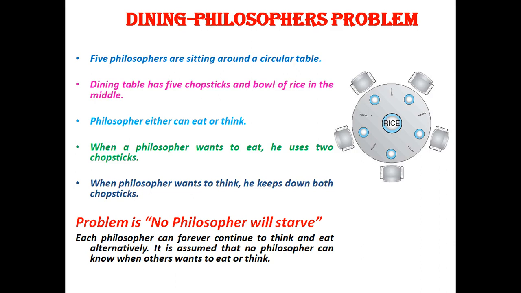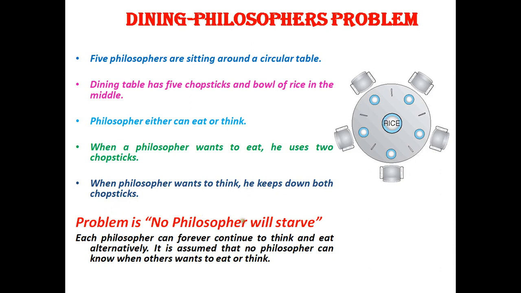Next problem, or the last problem, is the dining philosophers problem. In this problem, there are 5 philosophers sitting around a circular table. The dining table has 5 chopsticks and a bowl of rice in the middle. Philosophers can do either of two things: they can either eat or they can think. When a philosopher wants to eat, he uses 2 chopsticks. When a philosopher wants to think, he keeps down both the chopsticks.